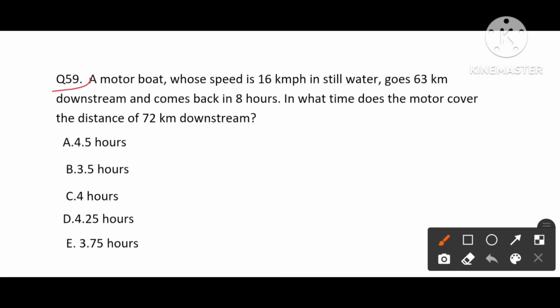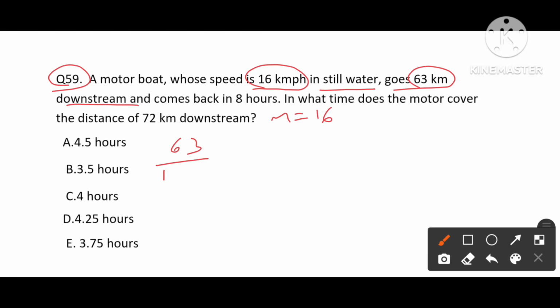Now we are going to see question number 59. A motor boat whose speed is 16 km per hour in still water, so the m value is given as 16 kilometers per hour, goes 63 kilometers downstream. 63 kilometers downstream means m plus s, which will be 16 plus s, and it says it comes back in 8 hours. Coming back means upstream, 16 minus s, and the total time is 8 hours.